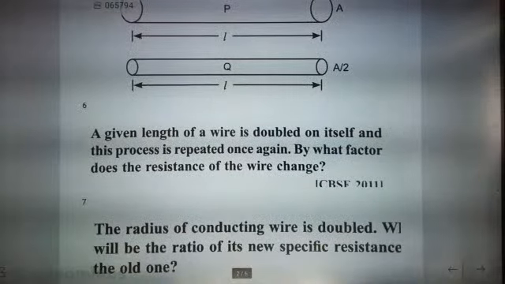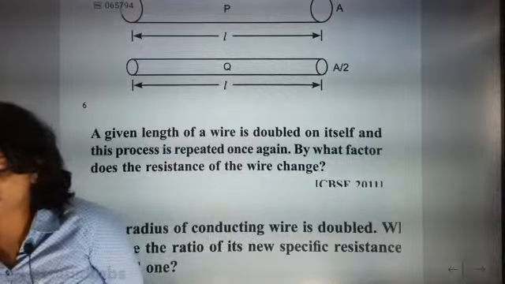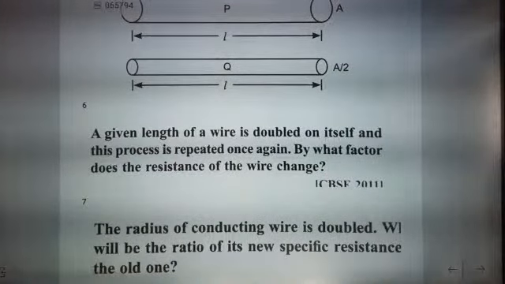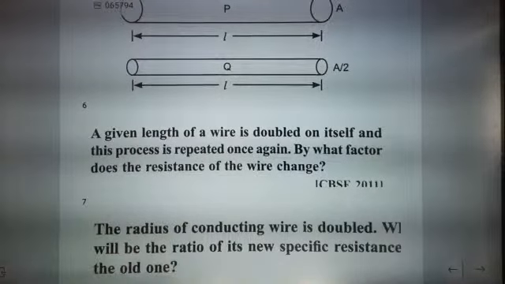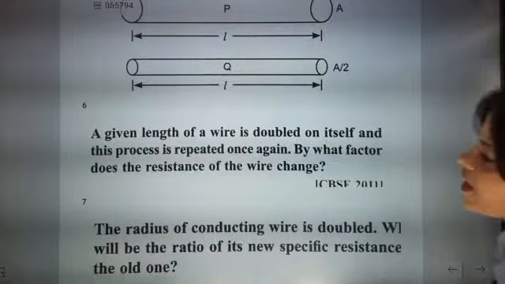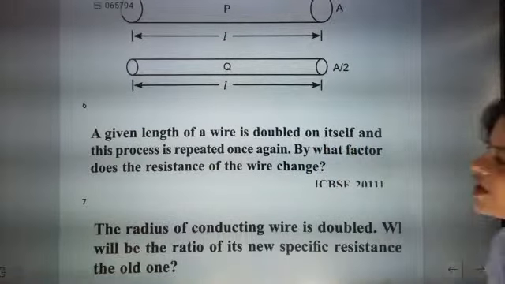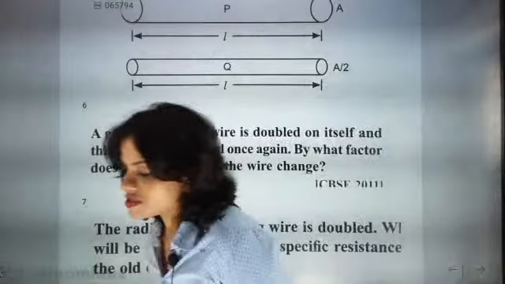A given length of wire is doubled on itself, and this process is repeated once again. This is a CBSE 2011 question, so I want my students to attempt it very nicely. Some part of it I discussed in the evening, and now I am discussing it again. By what factor does the resistance of the wire change?